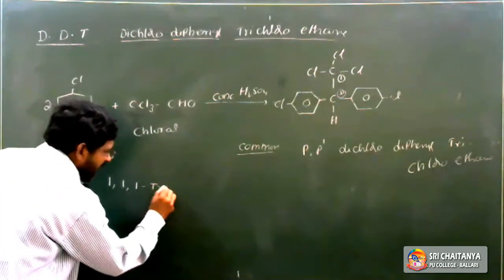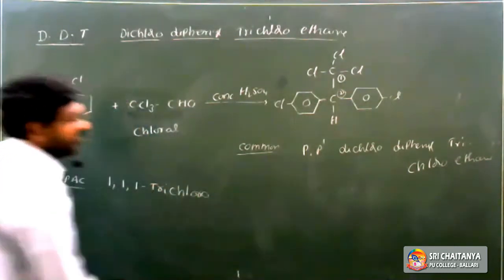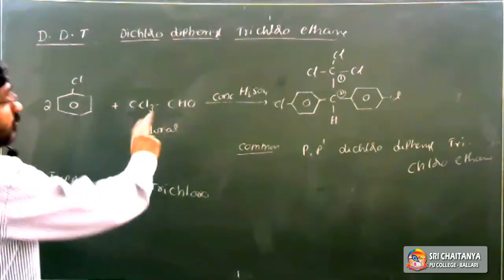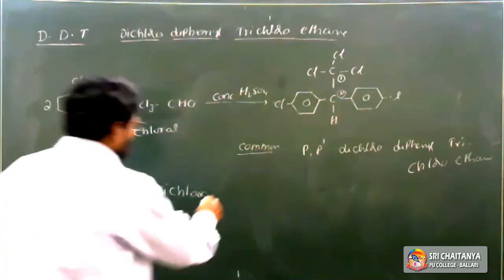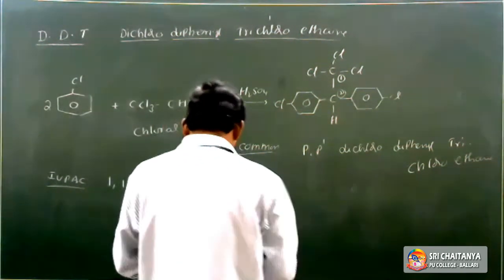The second carbon is attached with 2 chlorophenyls, so 2,2.